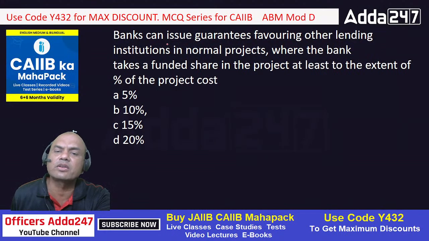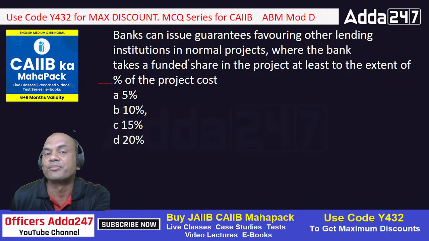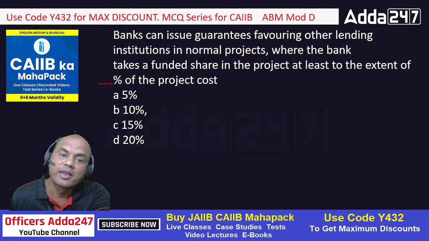Next, a similar question, but for others. Banks can issue guarantees favoring other lending institutions in normal projects where the bank takes the funded share in the project at least to the extent of dash percent. So what is the percentage now in other projects? Infra we saw just now, it was 5. So for other projects it is 5, 10, 15, 20. Which one?